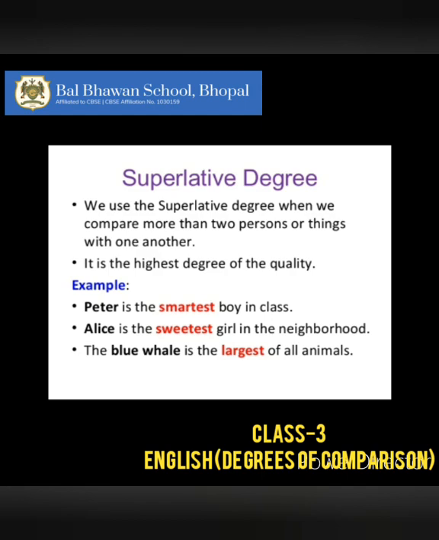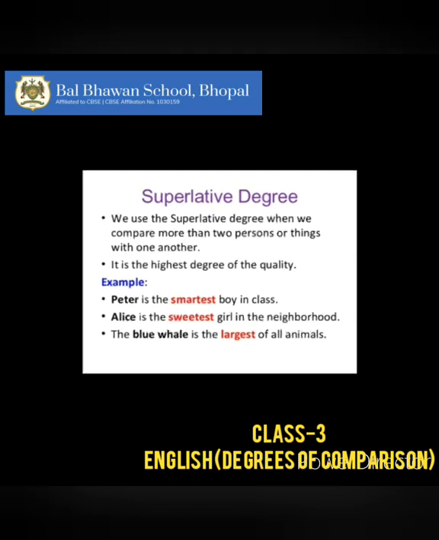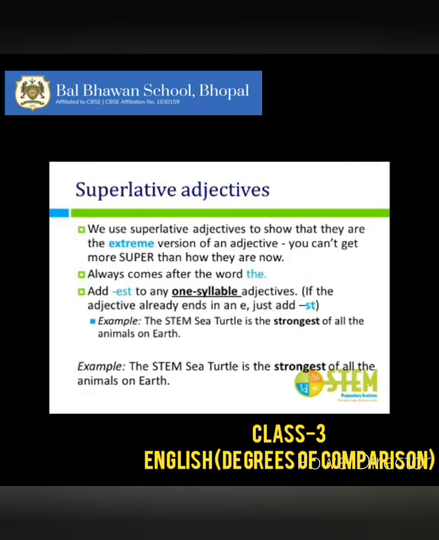Peter is the smartest boy in the class. Alice is the sweetest girl in the neighborhood. The blue whale is the largest of all animals. We use superlative adjectives to show that they are the extreme version of an adjective. You can't get more super than how they are now.